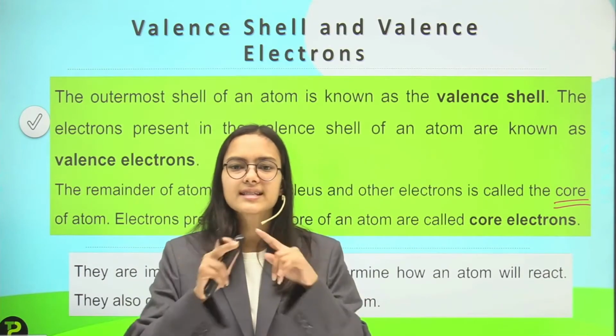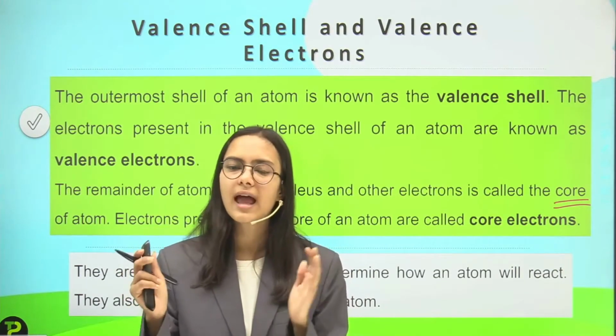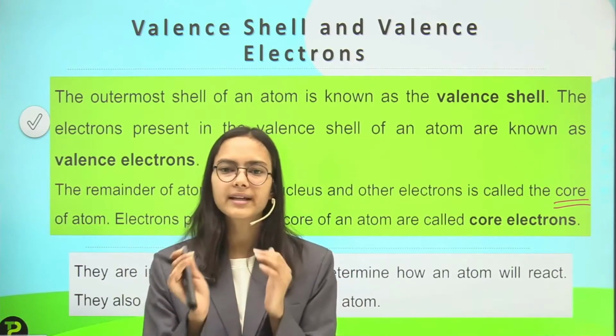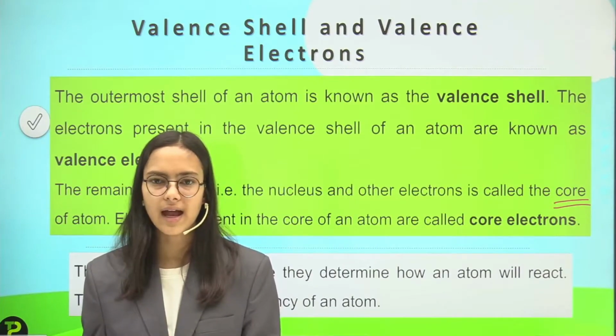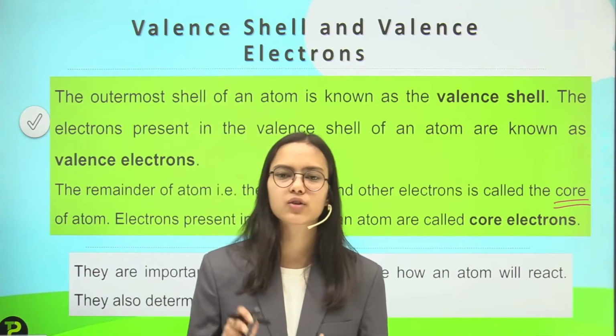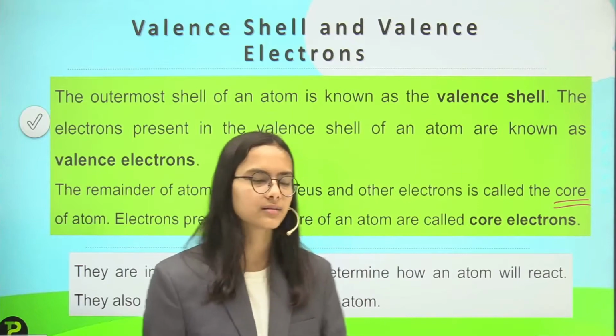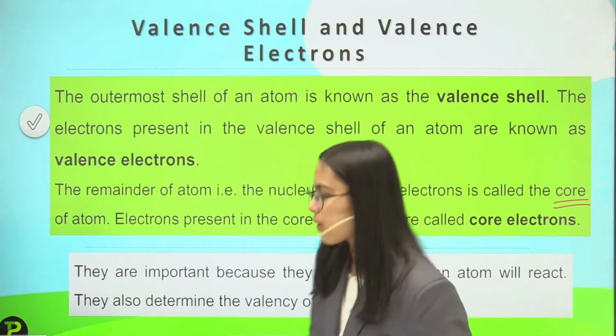So we have discussed that the valence shell is the outermost shell, and the remaining part. What is the remaining part? The inner shells and the nucleus. That is all called the core of the atom. And the electrons present in the core are called core electrons. That is a very obvious thing.